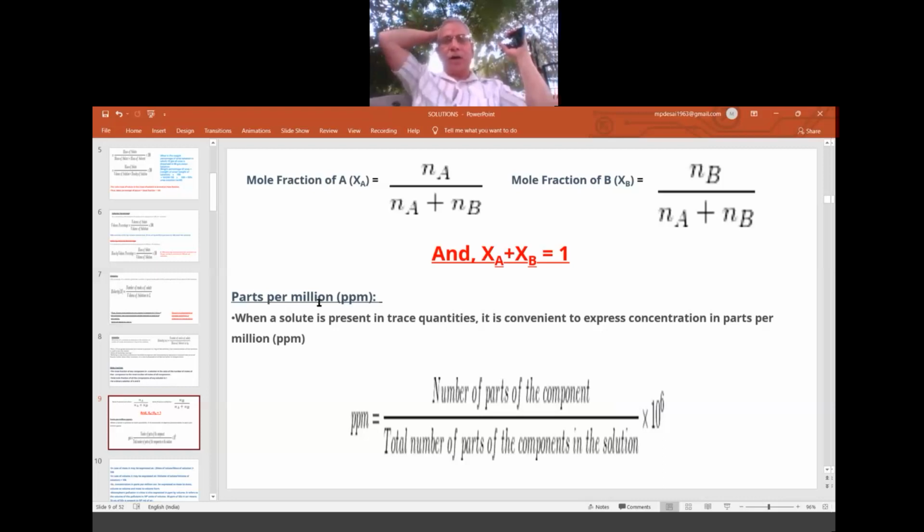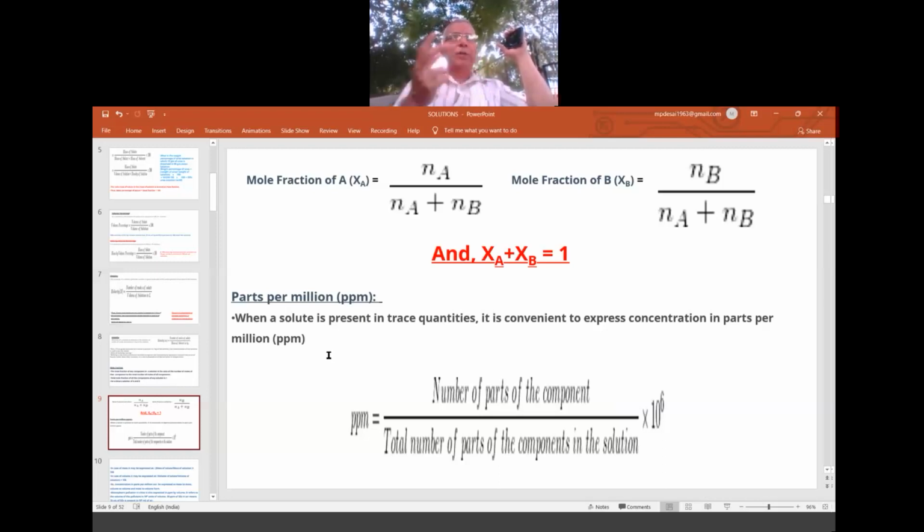How much part is there in the million? That is called parts per million, in short ppm. When a solute is present in trace quantities, it is convenient to express concentrations in parts per million. This method we use when a particular component is present in a small, trace amount. So that time only we use ppm.